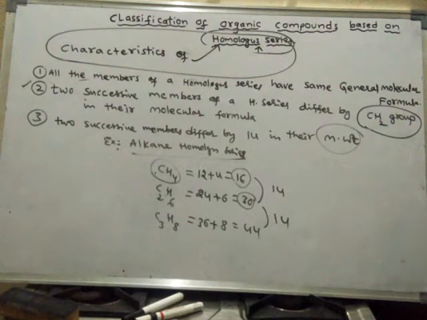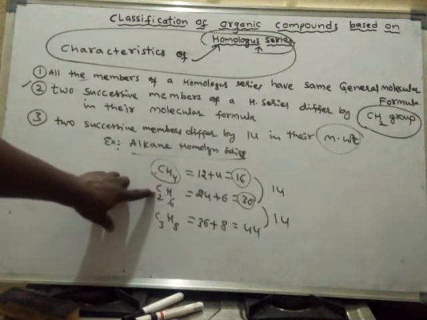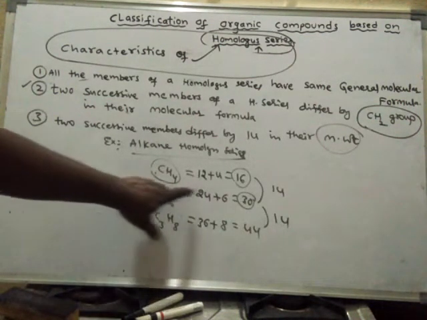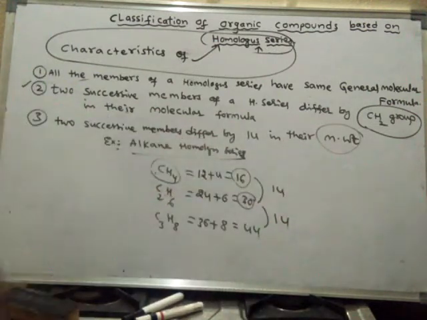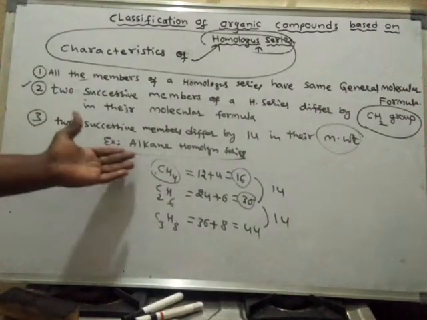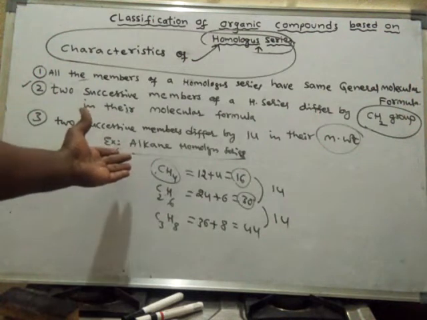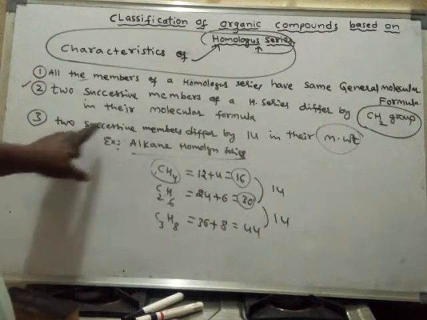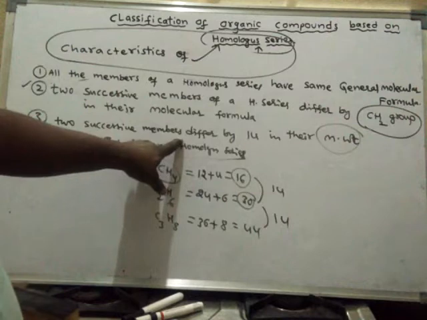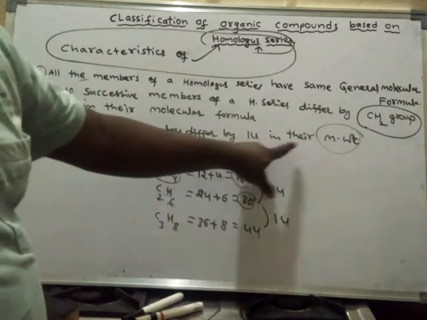So in any homologous series, the successive members differ by 14 in their molecular weight. Whatever the homologous series you take, it will be the same. I have taken the alkane homologous series as an example, but you may take any homologous series and it will be like that only. So two successive members of a homologous series differ by 14 in their molecular weight.